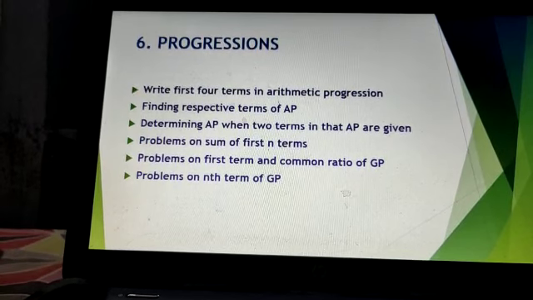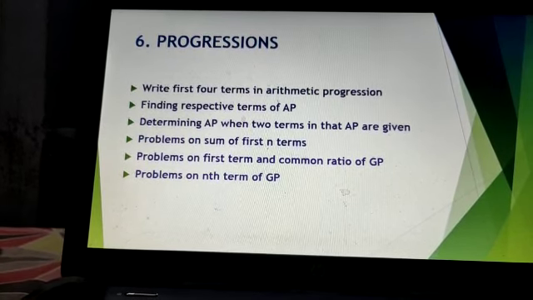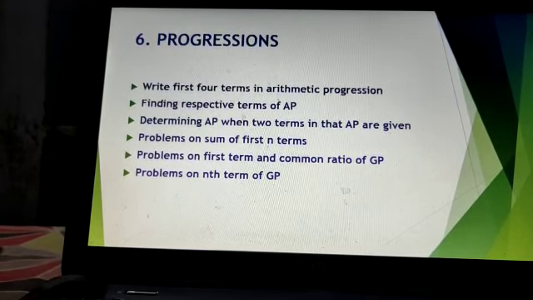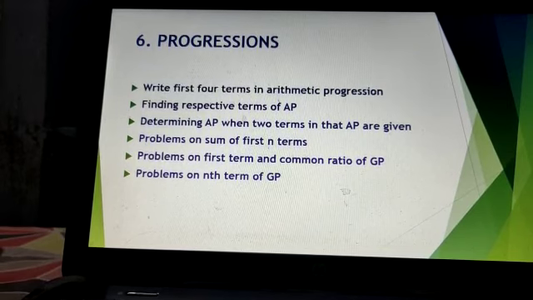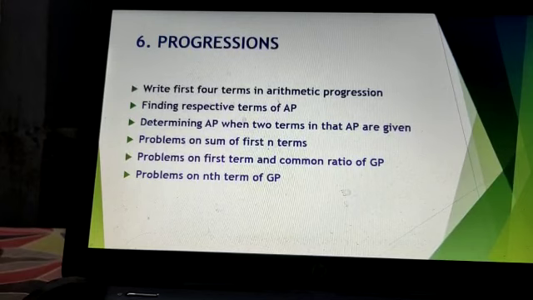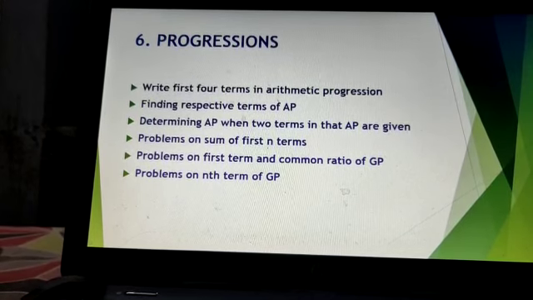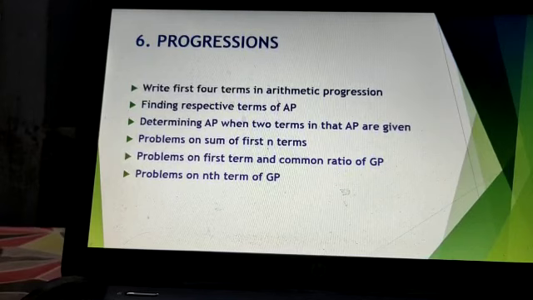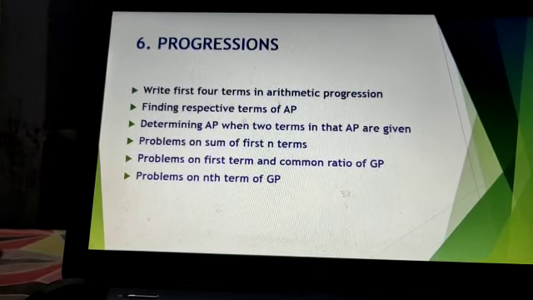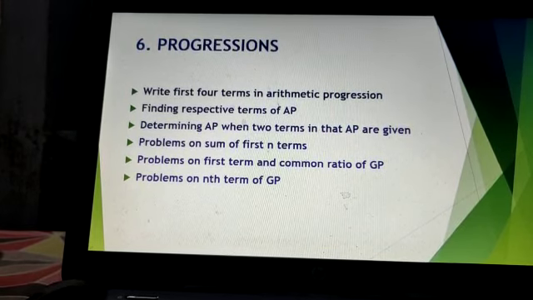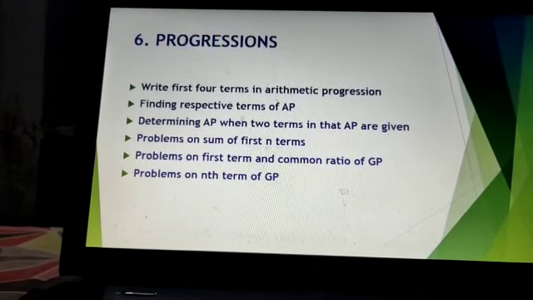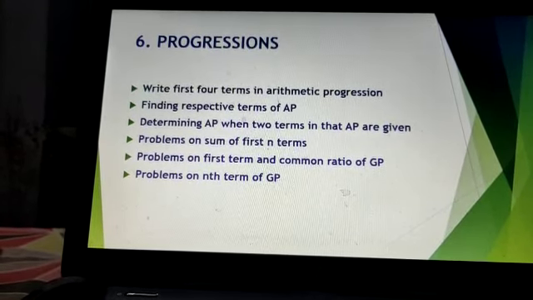Next one is progressions. In this chapter, first the arithmetic progression and geometric progression, two concepts are there. In arithmetic progression, they can ask to write any four terms, the first four terms of the arithmetic progression. After that one, finding the respective terms of an AP. For example, they can ask to find the 10th term in the given AP or the 15th term in the given AP, like that. After that one, determining the AP when two terms in the AP are given. That means they can give the second term and 9th term, and ask to find the remaining AP, like that.